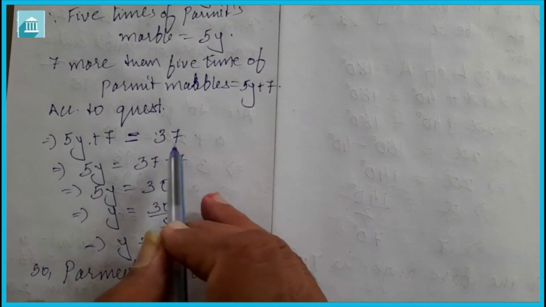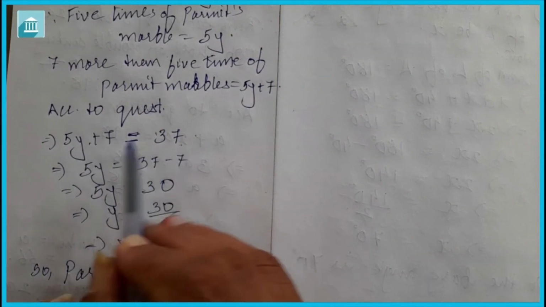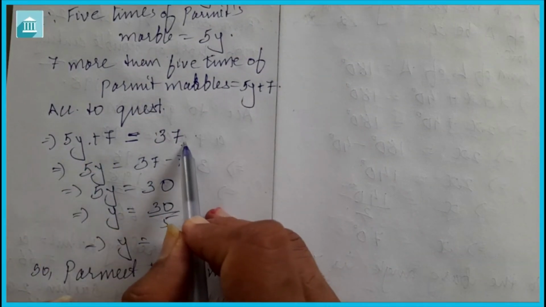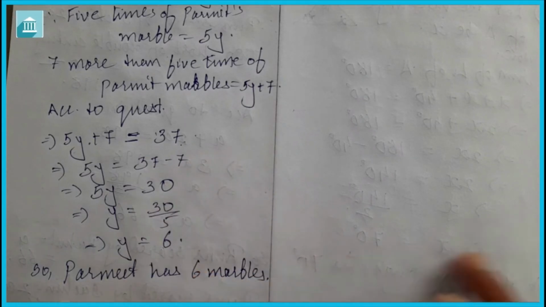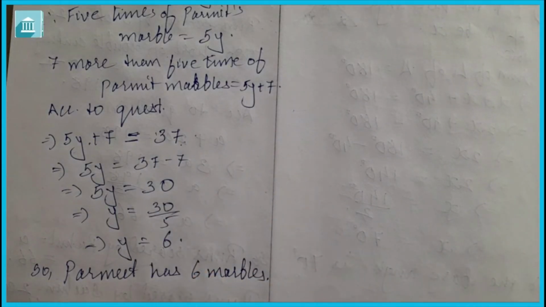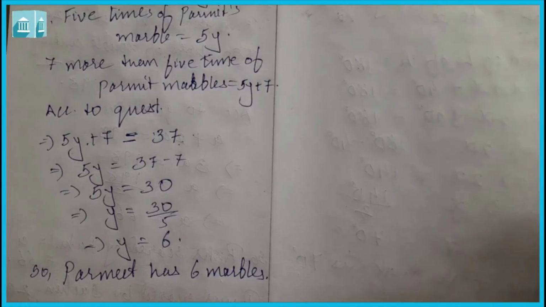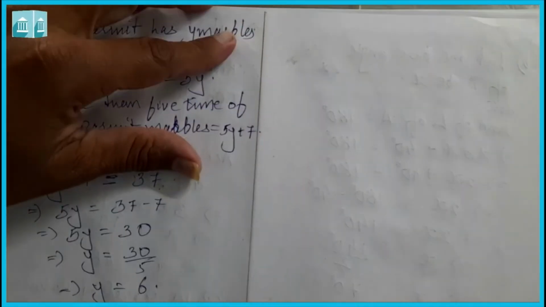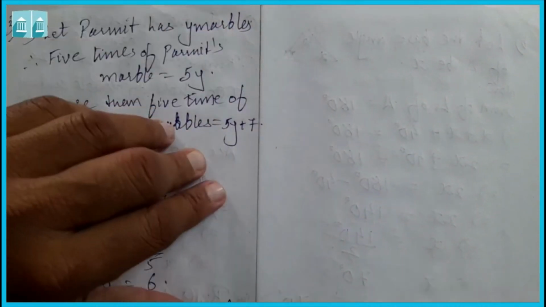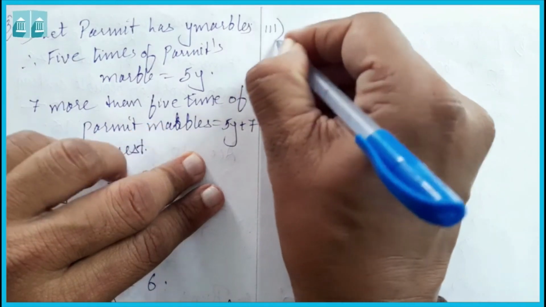In exercise 4.1 we had done just till here only, we had not solved, but here we are solving also. In the same way, question number 2, Lakshmi's age and father's age, the same we had also done in exercise 4.1. So afterward you can do it. Here we are going to do the third one, that is question number 3.